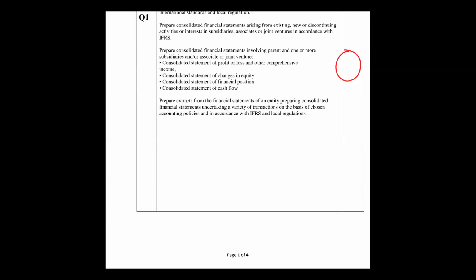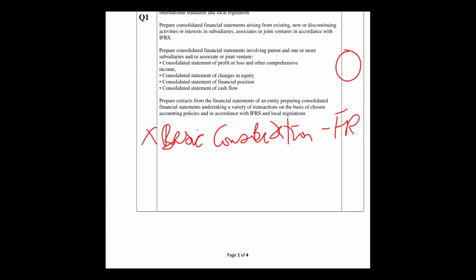First, he spoke about basic consolidation, which is more of the FR nature. So probably there may be no question on basic consolidation because it's in FR. Then we have advanced consolidation, and there are actually 6 areas.